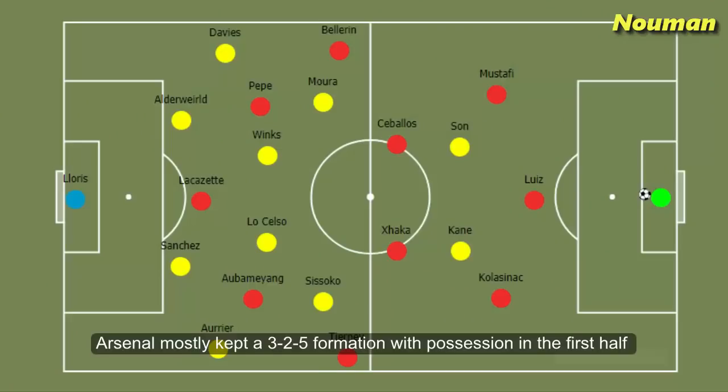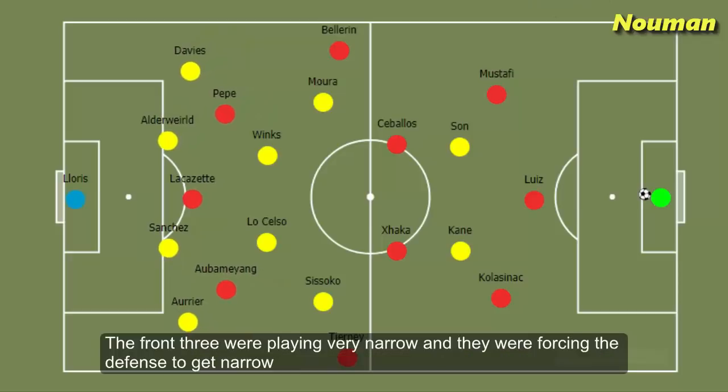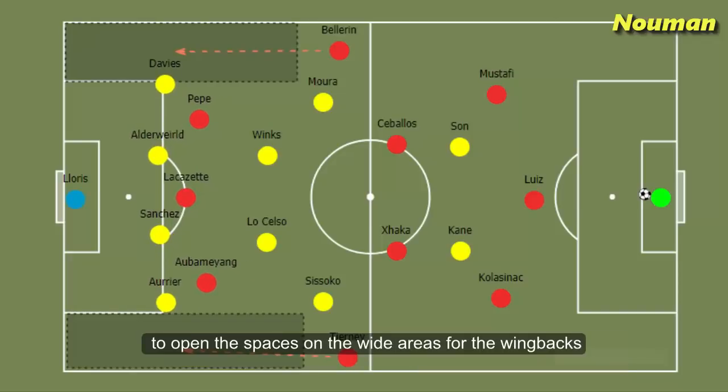Arsenal mostly kept a 3-5 formation with possession in the first half, and that created lots of issues for Tottenham. The front three were playing very narrow, and they were forcing the defense to get narrow, to open the spaces on the wide areas for the wing-backs.